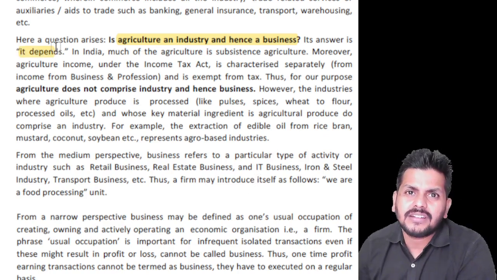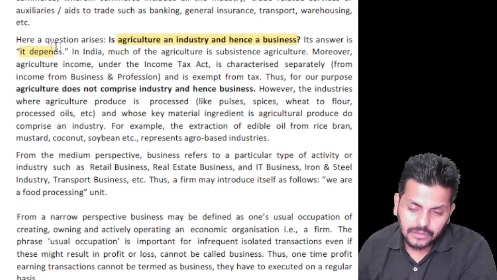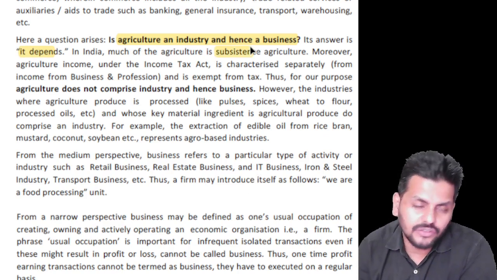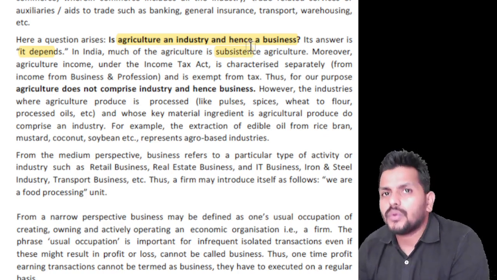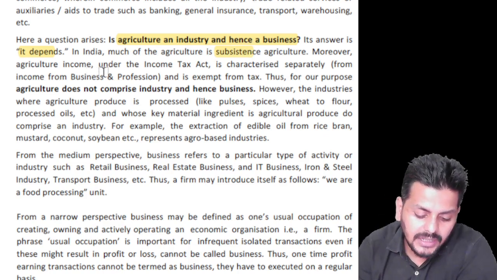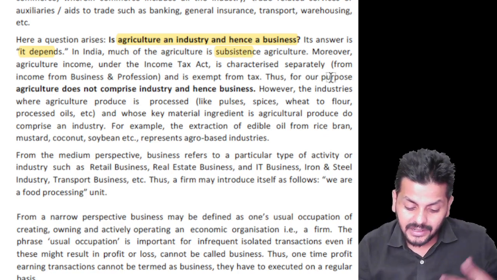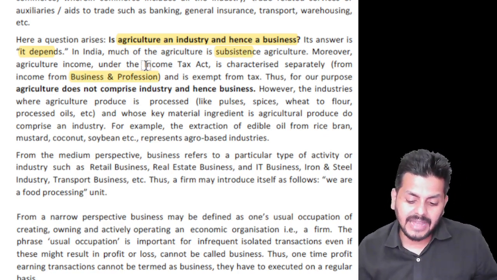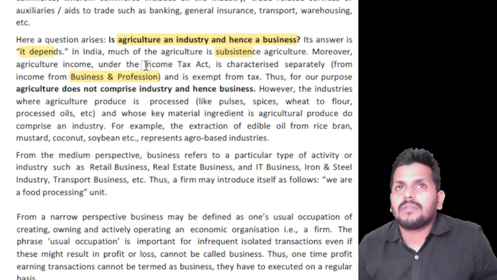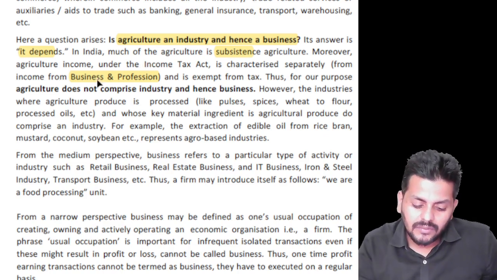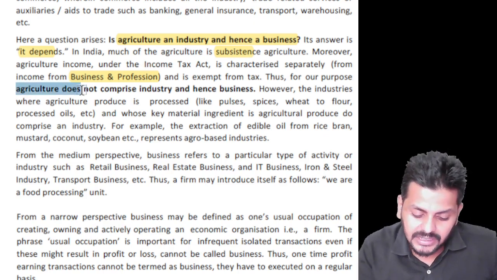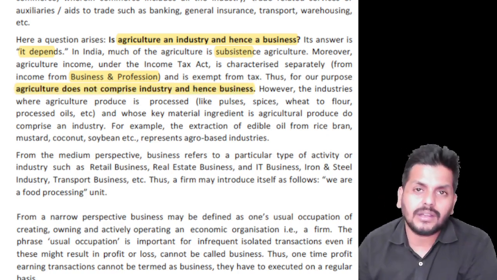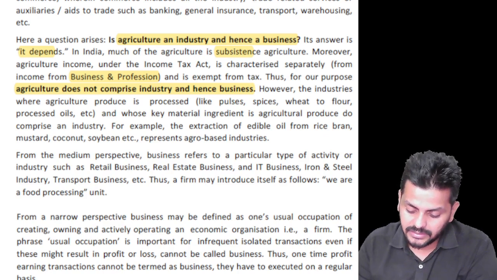Now, agriculture is a tax-free activity in India. Much of the agriculture is subsistence agriculture, which means you do it to eat food. Moreover, agriculture under the Income Tax Act is characterized separately from any business or profession and it's exempt from tax. Therefore, for the purpose of this definition, agriculture does not comprise any industry and therefore it is not considered to be a business.